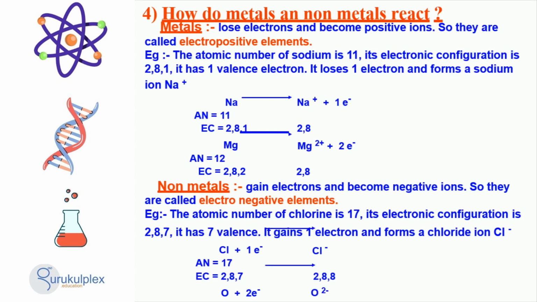Chlorine, with an atomic number of 17 and an electronic configuration of 2, 8, 7, gains 1 electron to form a chloride ion, Cl-. Understanding these properties of metals and nonmetals is essential in order to comprehend the periodic table and chemistry.